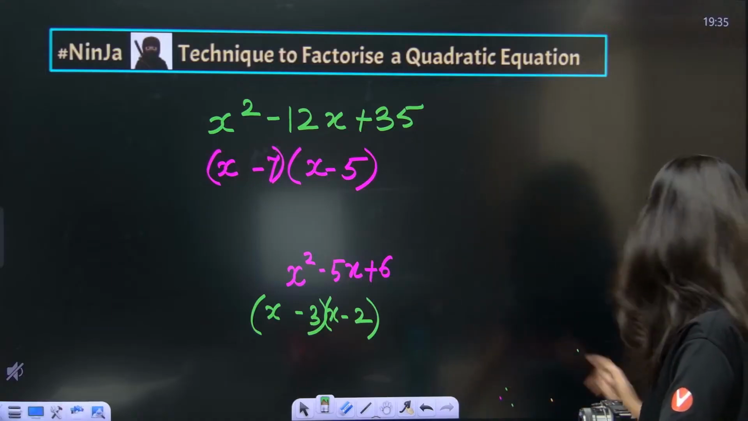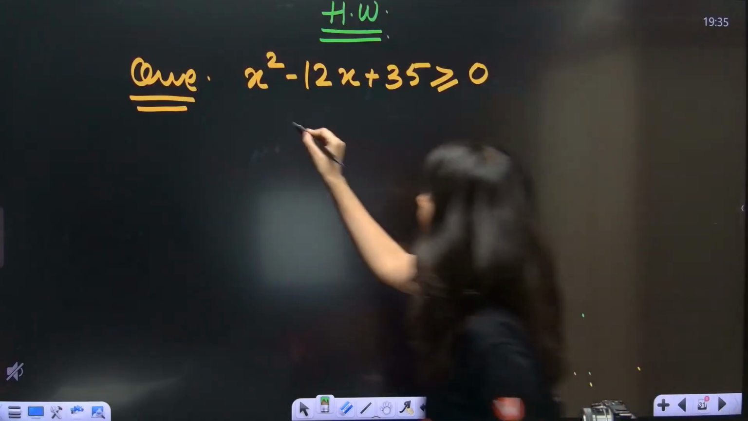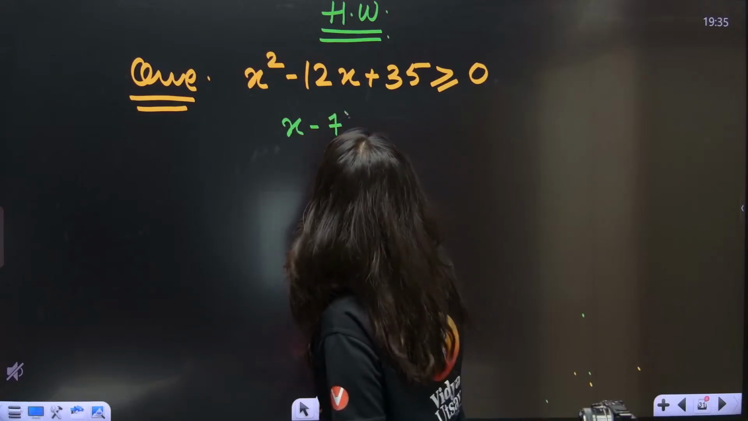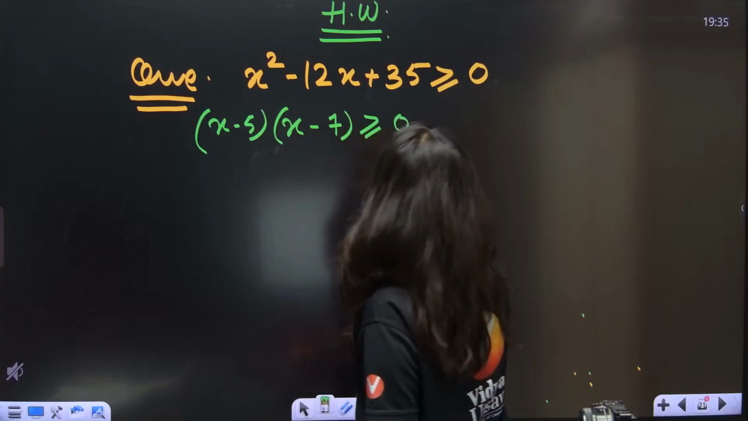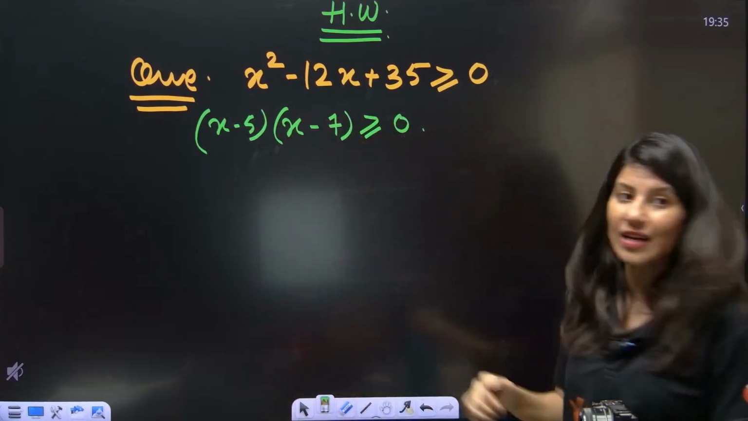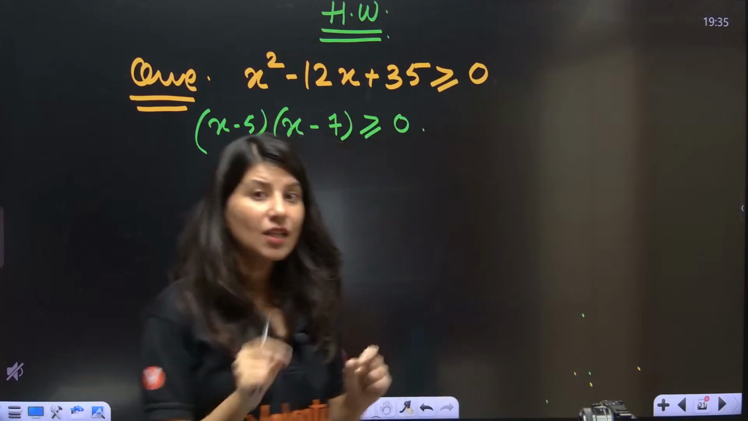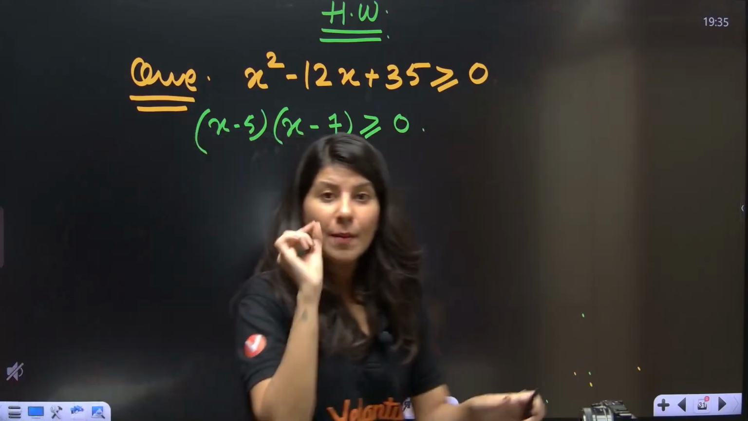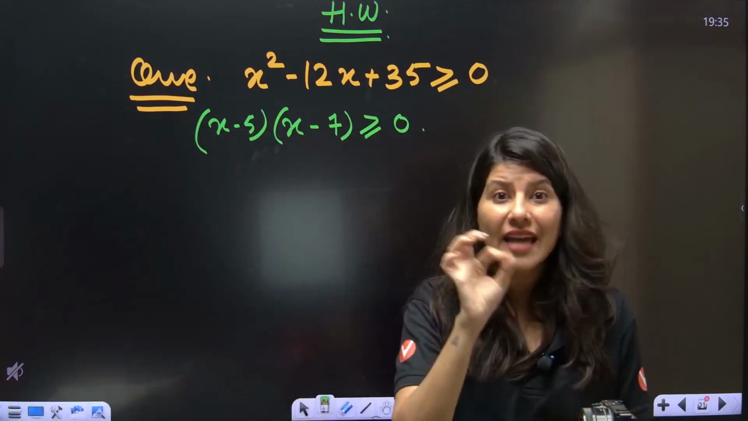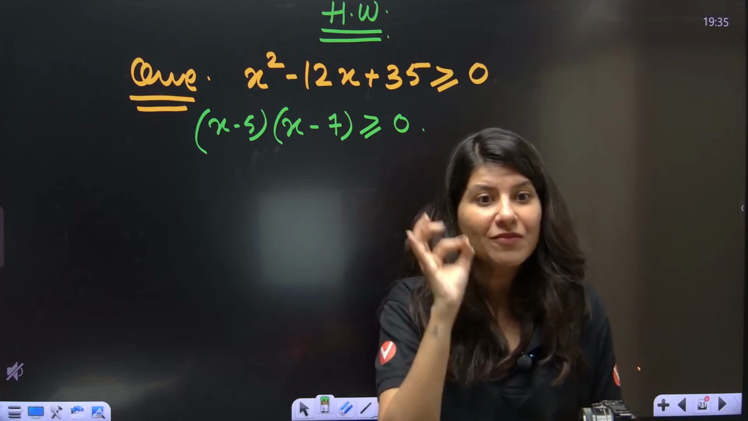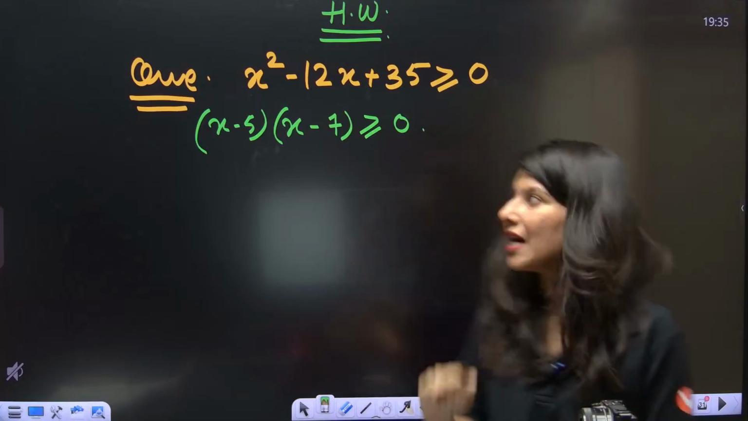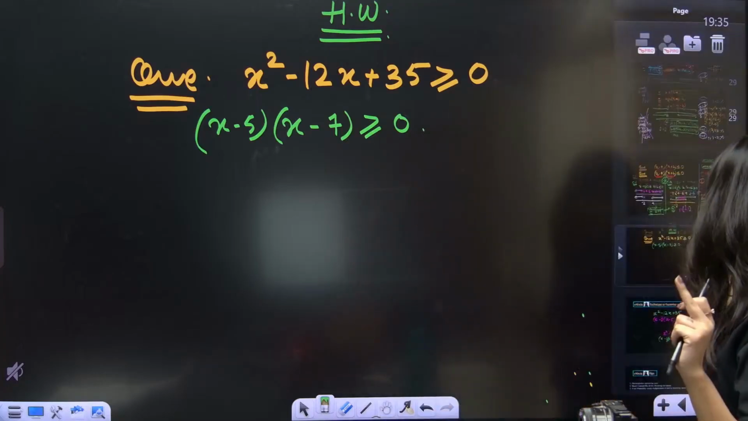Just factorization I am talking about. No, I am not talking about solving a quadratic equation. So this is x minus 7 and this is x minus 5 greater than or equal to 0. Now solve. This is your homework. You have to give me the answer in the comment section, and also make sure that you are writing the right brackets. Open bracket, close bracket should be very specific while typing the answer. Once the session gets over, only then you need to tell.